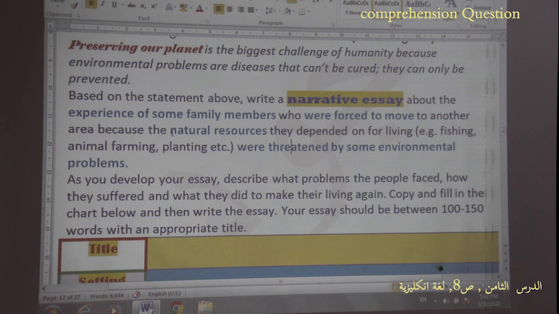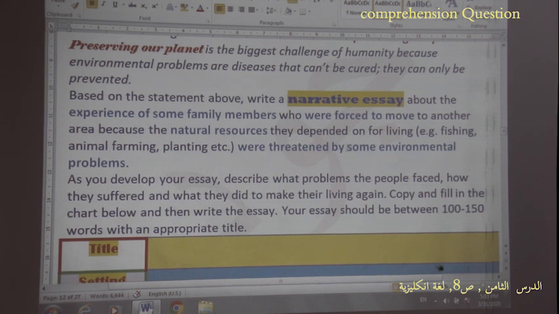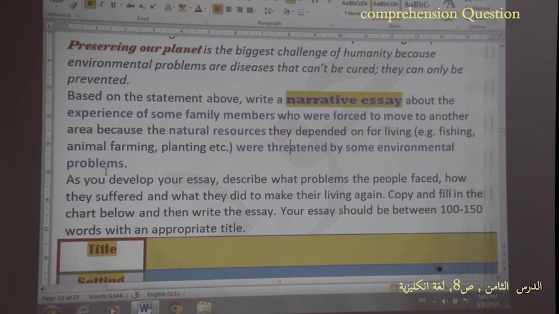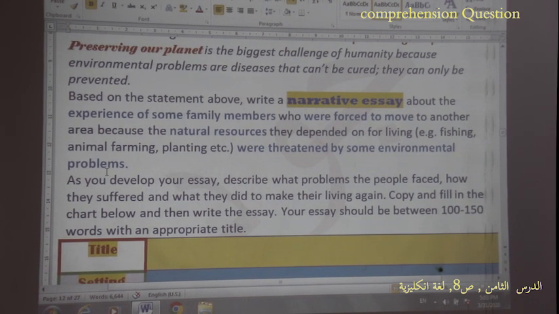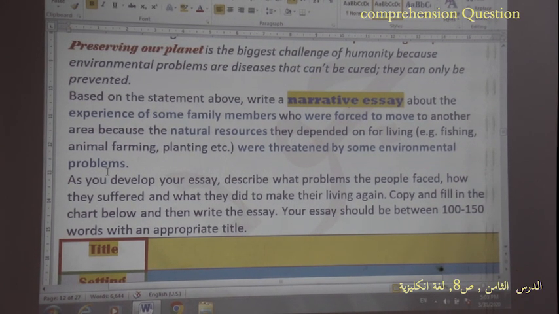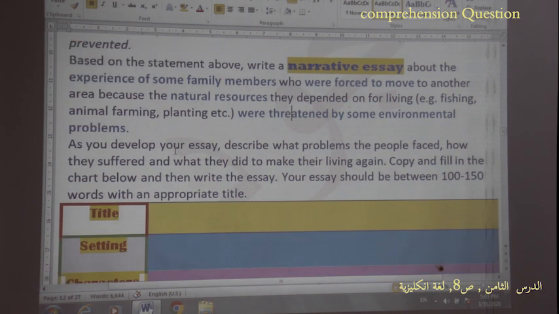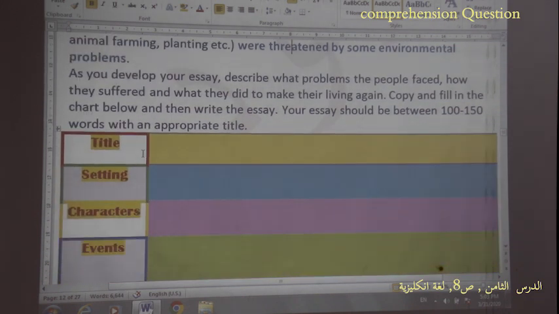So those people depended on natural resources for their living, but these natural resources were threatened by some environmental problems. So here we are writing about an environmental problem, but in the form of a narrative essay about the experience of a family members. So here don't forget to fill in the chart because this will help you a lot.